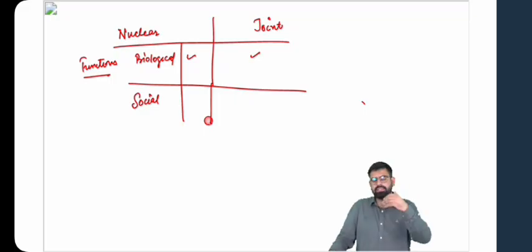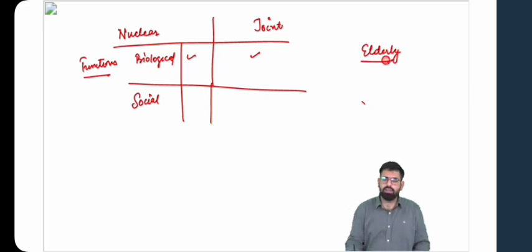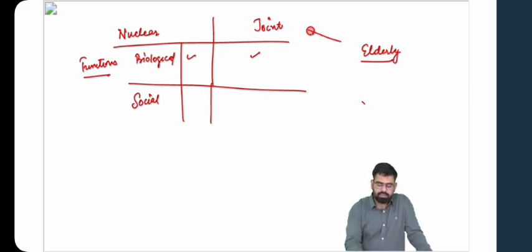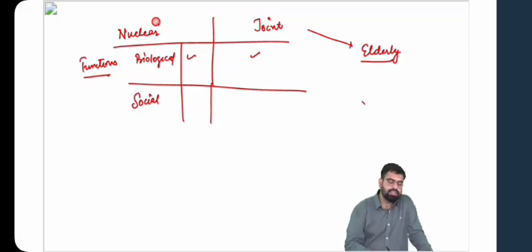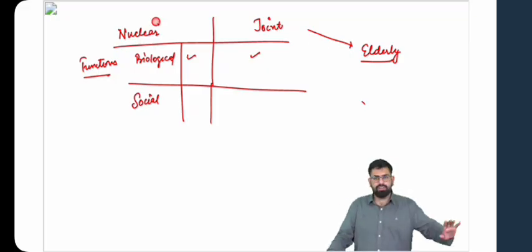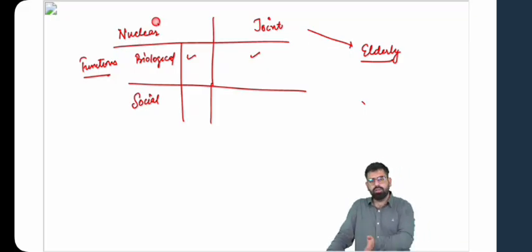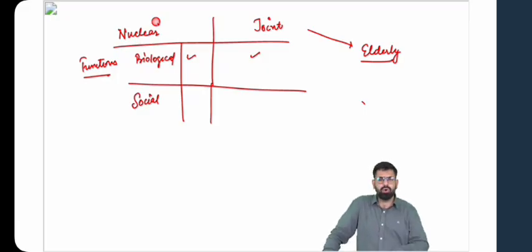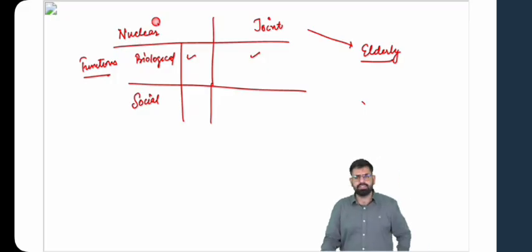Because in a joint family, just think about the positives of it. If someone gets divorced in a family, or if someone passes away in the family, think about the elderly in a joint family. All their needs are being taken care of by the joint family. But what happens to the elderly when it becomes a nuclear family? The elderly are left in a separate home, and the young generations go on moving to newer places. It can be either rural or urban, but generally they tend to move towards urban areas. And this change, one of the factors of change that we are going to discuss, is going to be urbanization and industrialization. We will discuss how they impact the family.